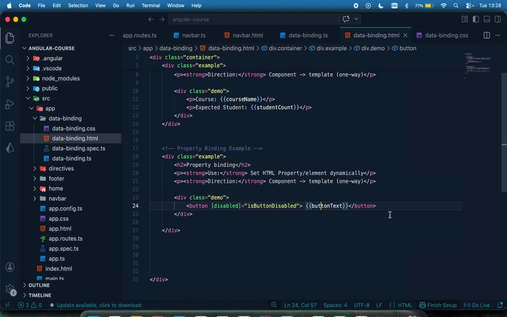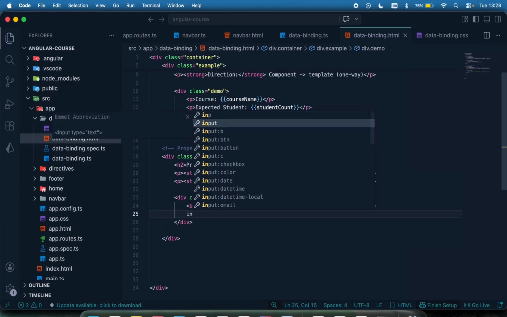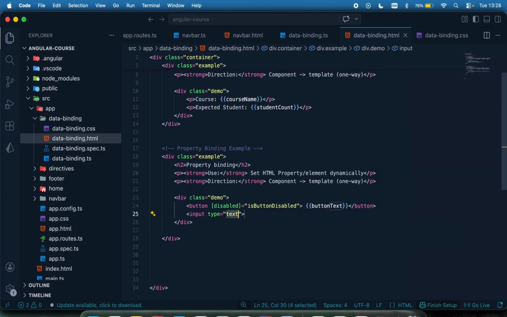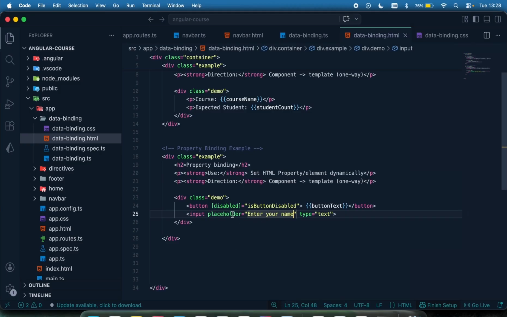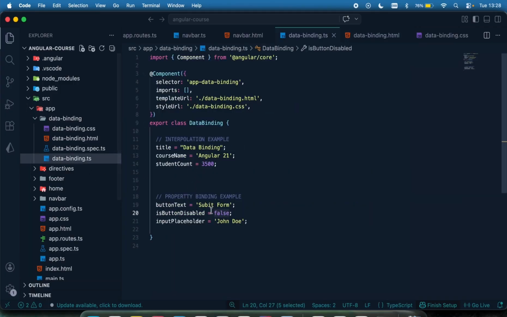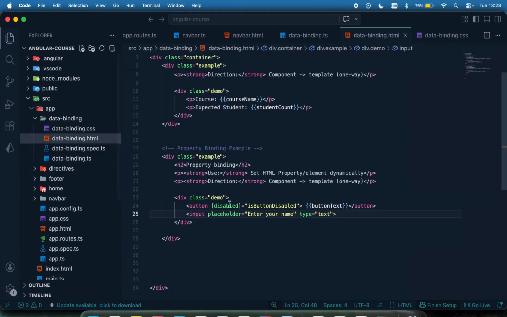Okay. Now let me move on to a placeholder. Let's have an input like this, and let me say placeholder. By default, you just pass it, something like enter your name, and it's going to show the placeholder enter your name. But if you want to get the value of this placeholder from our component, we're going to be using property binding again. How am I going to do that?